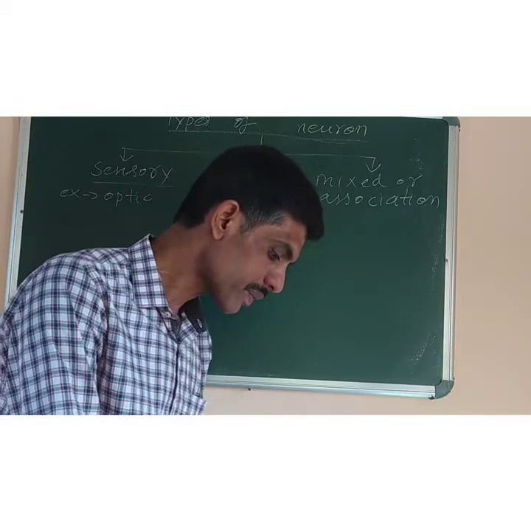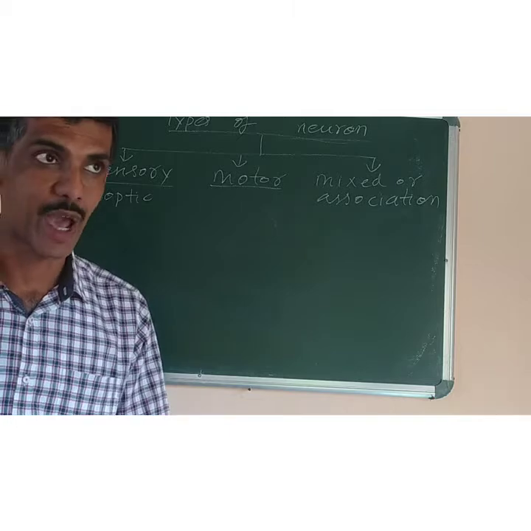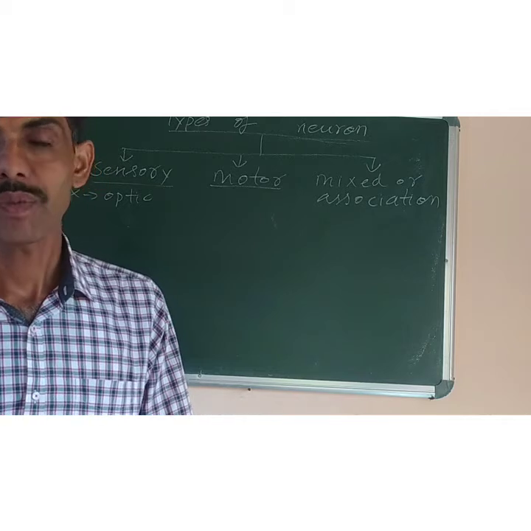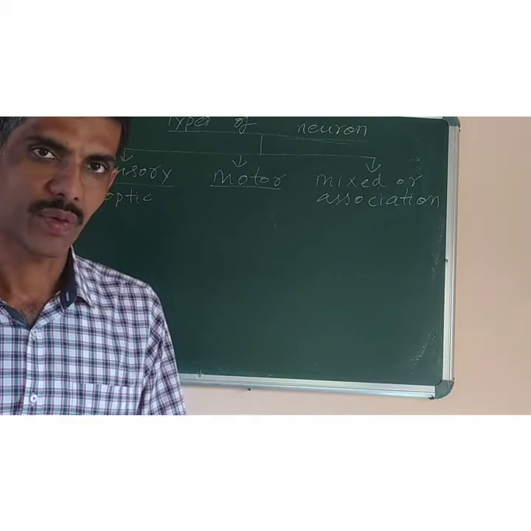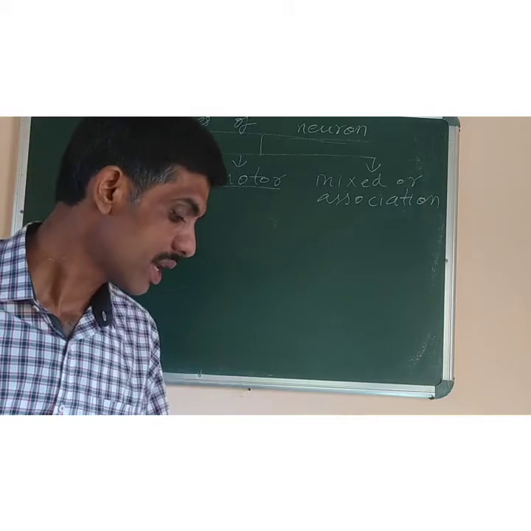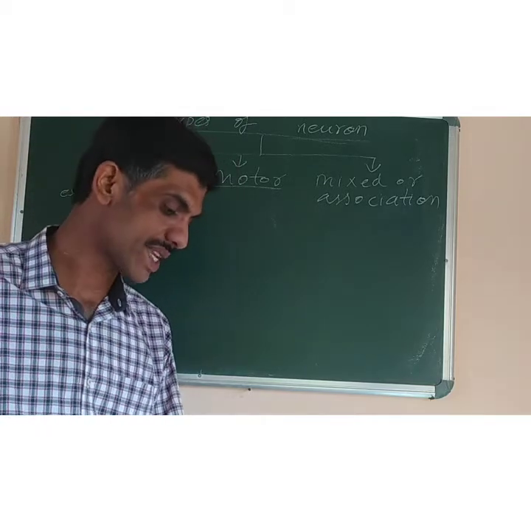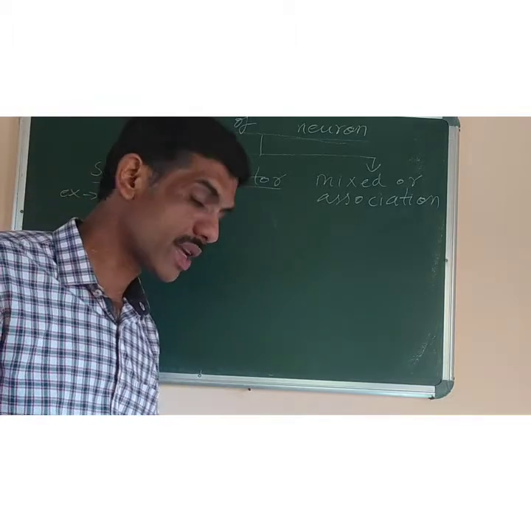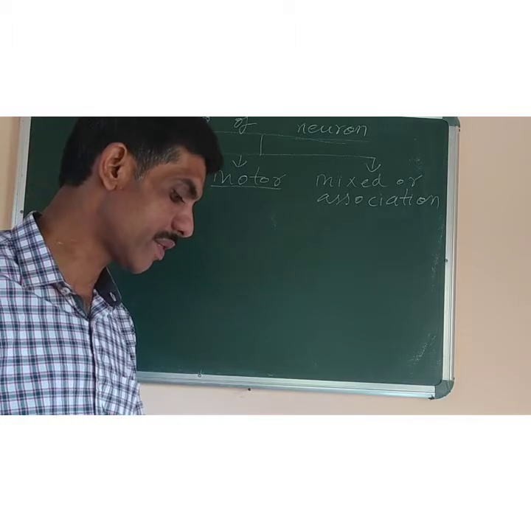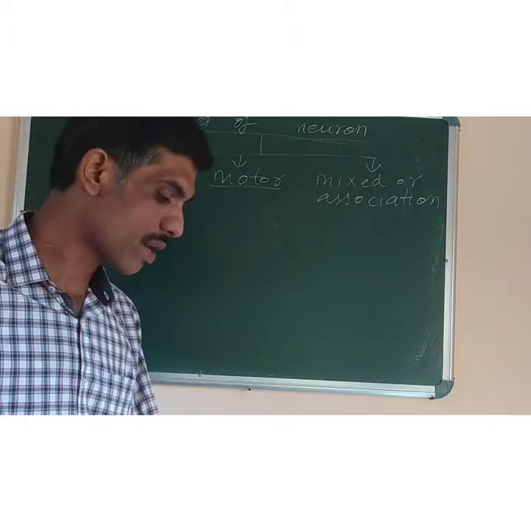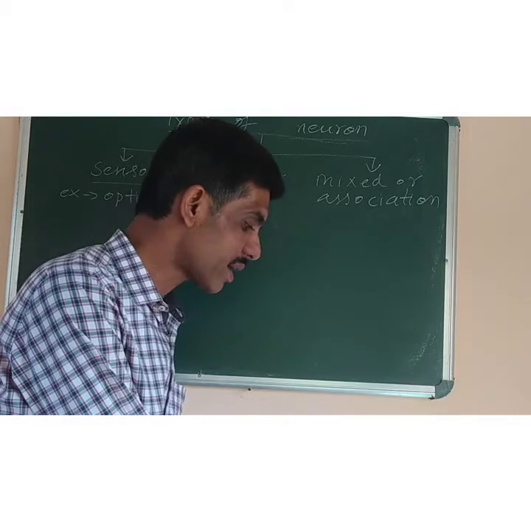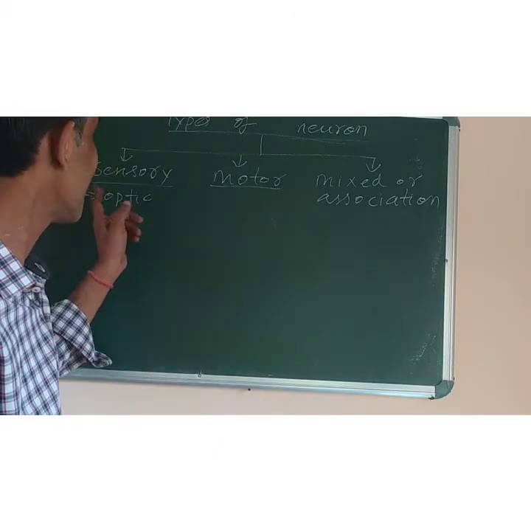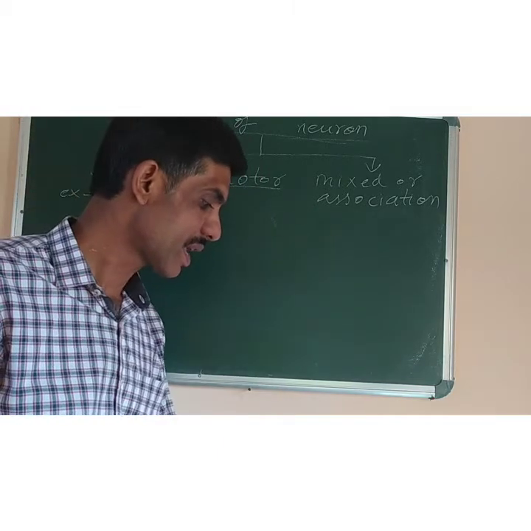Now next, once the neurons are damaged, meaning if the nerve cell is damaged, it cannot be repaired, because they do not have the capacity to regenerate. Once they are formed, they remain permanent throughout life. Glucose is the only substance which gives energy to the nerve cells. So they die if there is oxygen deficiency, even for 5 minutes. So a continuous supply of glucose and oxygen is required for them to survive. Now you can see in table 9.2, the differences between sensory, motor and mixed nerves are given, like length of the fiber, location and function.